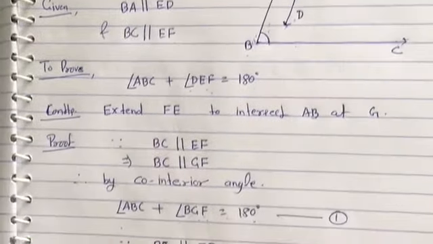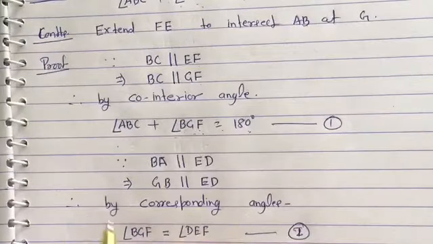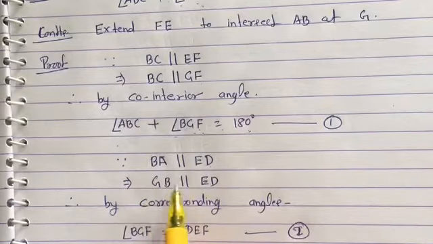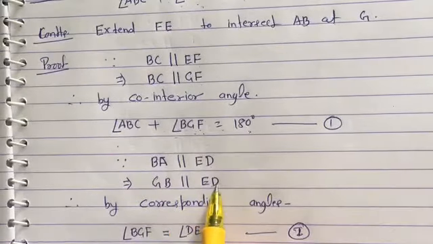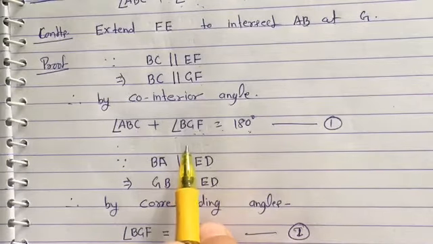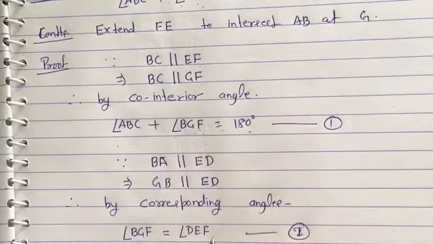So now we are going to write this. Okay, since BA parallel ED, this implies GB is also parallel to ED. Therefore, by corresponding angles, angle BGF is equals to angle DEF. Now, what is the meaning of this?